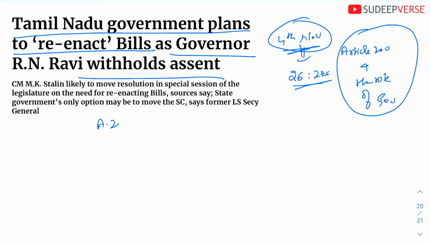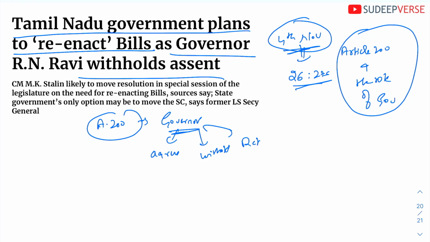Now under Article 200, once the governor gets the bill, the governor can perform the following functions. One, the governor can give his assent to the bill, so the governor agrees to the bill. The second is the governor will withhold the bill. The third is the governor will return the bill, or the governor will reserve the bill for the president.